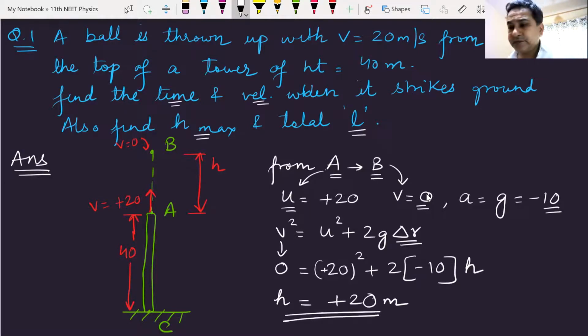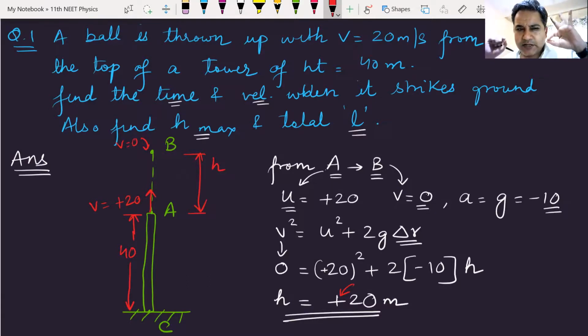Am I correct? We understand this plus 20 meters? The plus sign indicates that the displacement is upwards. Am I clear? Can I have some raised hands to show you understood how I've calculated this? Only 2 people have understood this. Let me ask the others. No, 5, 6. Okay, everyone has understood this. Good, plus 20. Now it has gone 20 meters up.